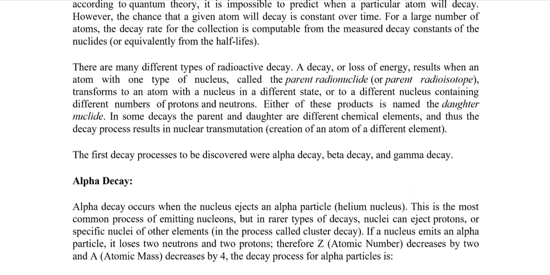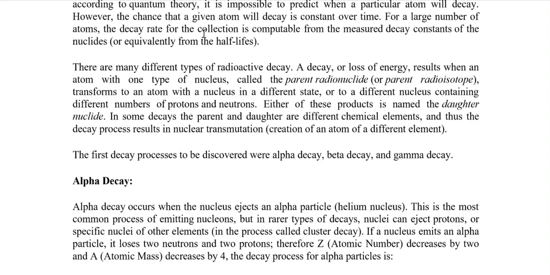There are many different types of nuclear or radioactive decay. The decay or loss of energy results when an atom of one type of nucleus, called the parent isotope or parent radioisotope, transforms into an atom with a different nucleus containing a different number of protons or neutrons. That is called the daughter isotope or daughter radioisotope.